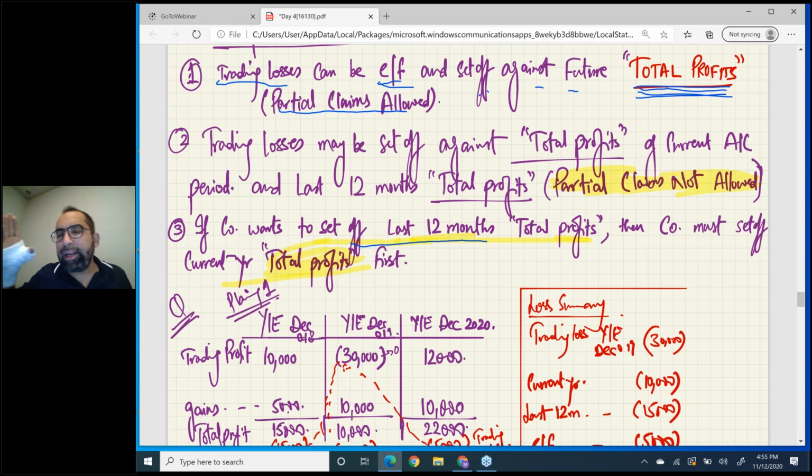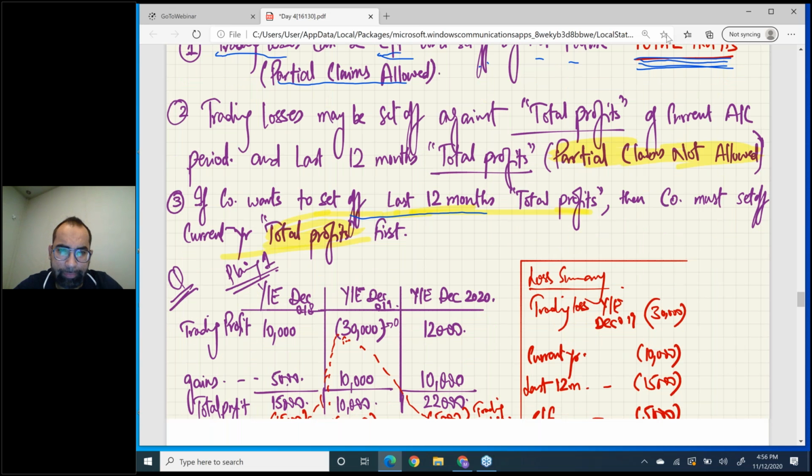But individuals can directly go to the last fiscal year. This is the difference. In companies, if you want to do last 12 months set off, you have to do the current period first. This is a must.